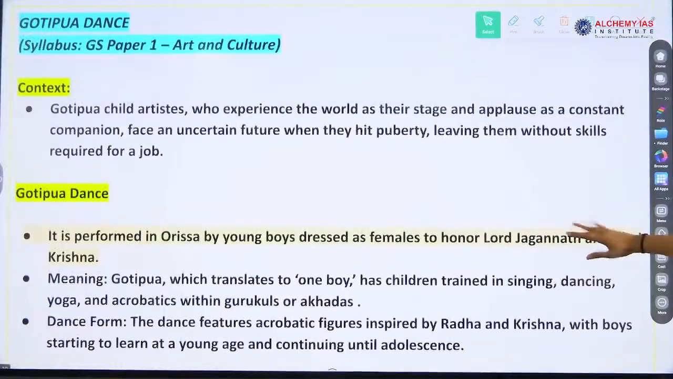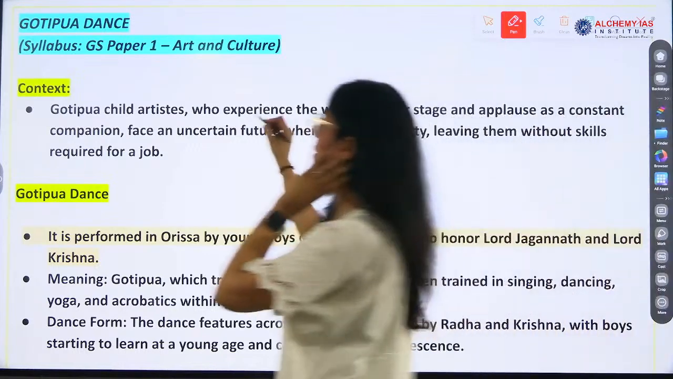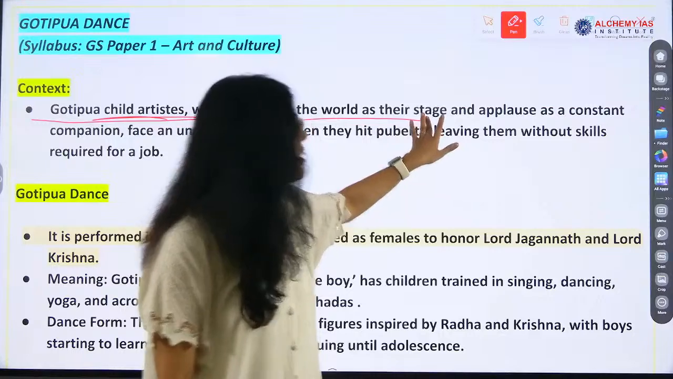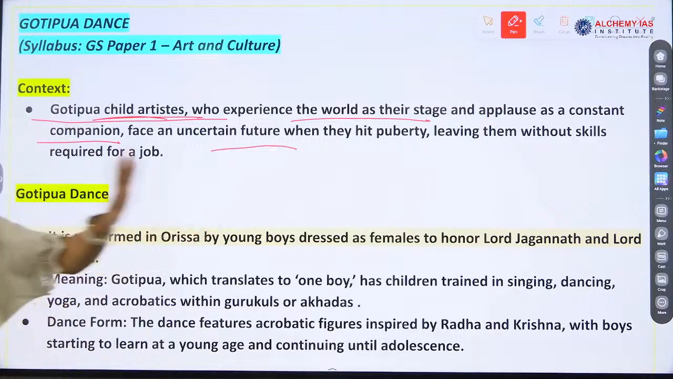Goti Pua dance. What is this? Goti Pua dance. Very, very important. Goti Pua. Have you heard of this name? No? Very interesting dance. Okay. So, Goti Pua: child artists who experience the world as their stage and applause as a constant companion face an uncertain future. Why? So this is a problem of society also. So this is related to the society topic also, culture also.